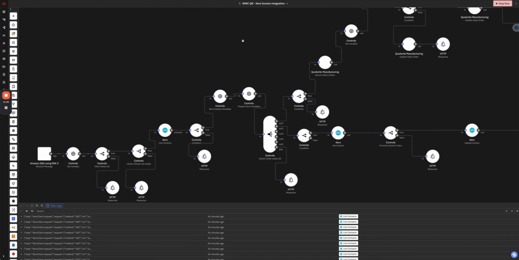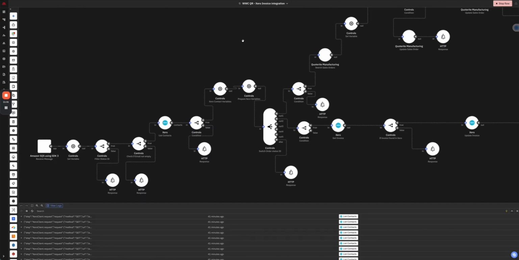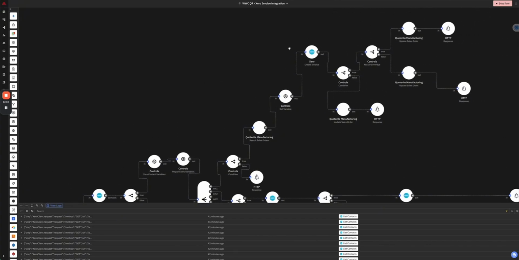So what we're looking at here is Quoterite's automation platform. And this is where we build our automations that plug into all of our systems. So we can control what happens within our system through this, and also how our system interacts with any other system out there. This is a really simple example of a Xero automation that was custom built for a client, which automatically checks various customers' accounts in Xero for their credit limits, and then tells us whether they have credit limits okay or not for orders, especially if they're commercial clients. So again, these were all custom made and live.